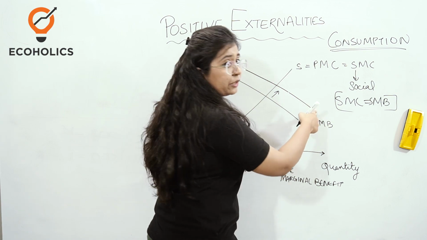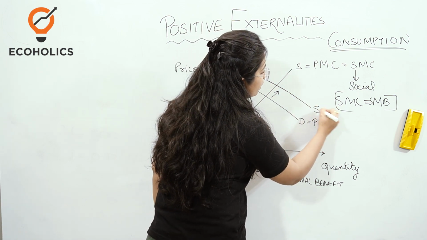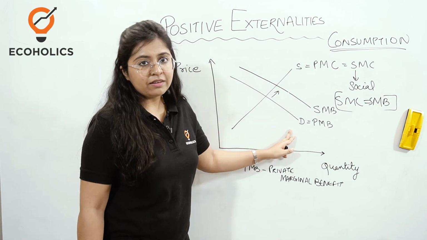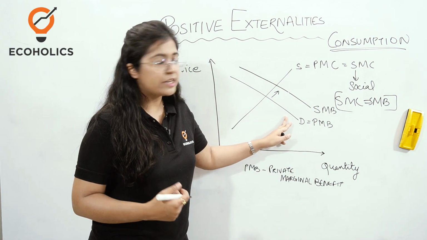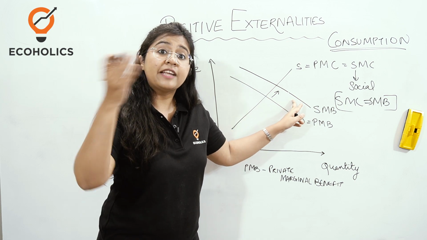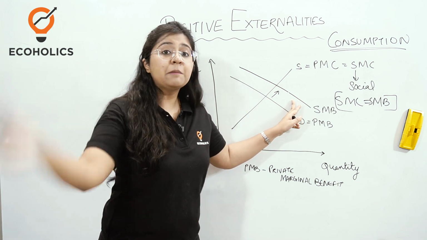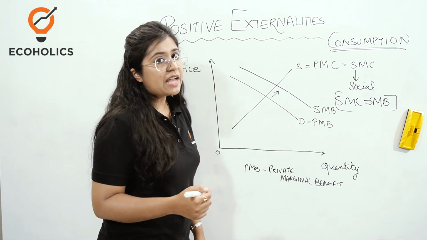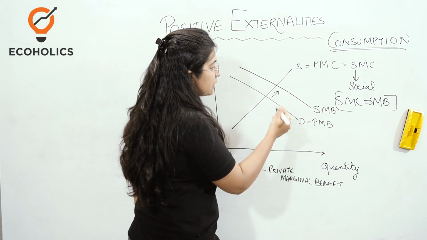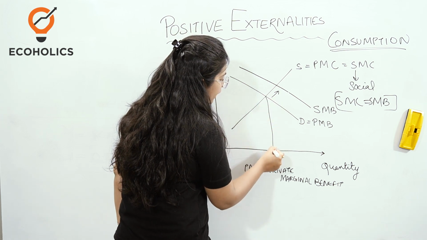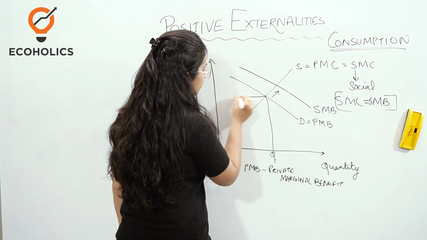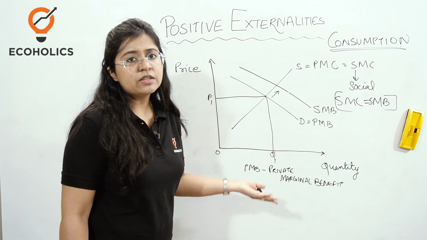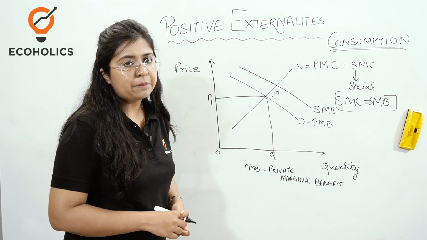Okay, and this curve is going to be known as what? Social marginal benefit curve. It means private benefit you are having while consuming the education, but social marginal benefit that is going to be given to the third party is represented by this curve SMB. However, now what is happening? Because this curve has been made, initially we had Q1 quantity and P1 price, and of course the market was in equilibrium because it was a free market economy.